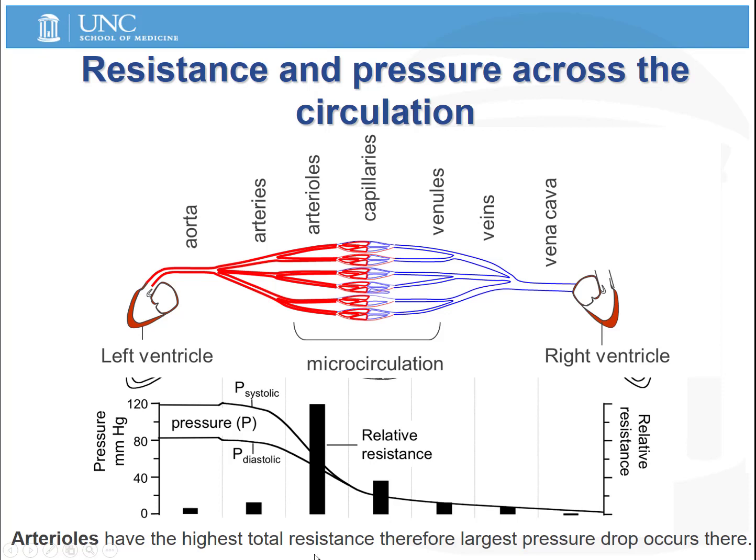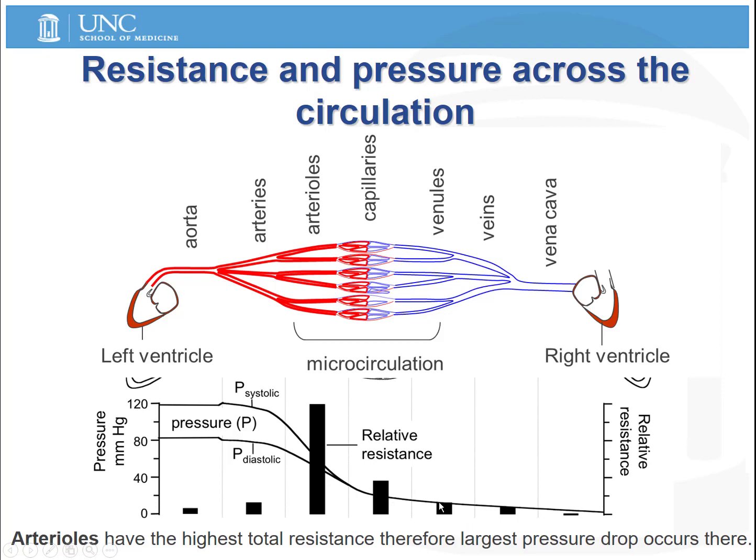As we'll see later, not only is the arterial resistance high, but it's also highly variable and possible to regulate. Now we arrive at the capillaries, and the capillaries offer some level of resistance, but maybe not as much resistance as you'd expect given their very small diameter. The reason that the resistance of the capillaries is relatively low compared to the arterioles is because we have so many capillaries. There are lots and lots of these very small capillaries in parallel. Because there are so many capillaries with a very large surface area, the aggregate resistance of the capillaries is not as high as the aggregate resistance of the arterioles.